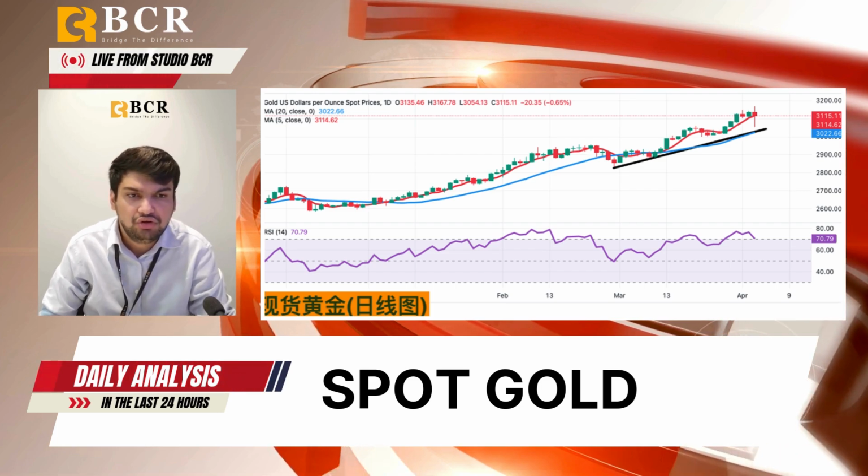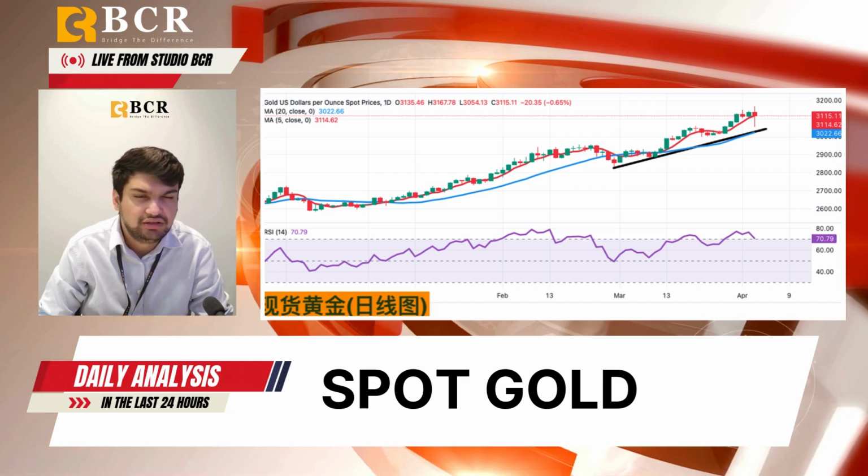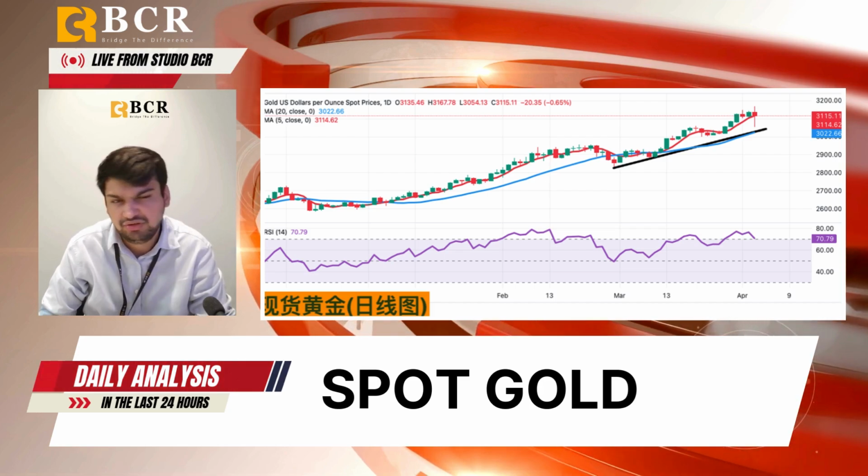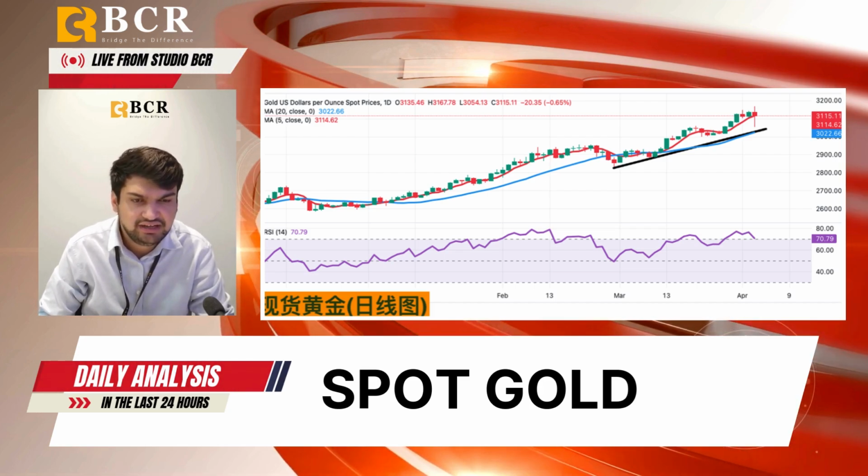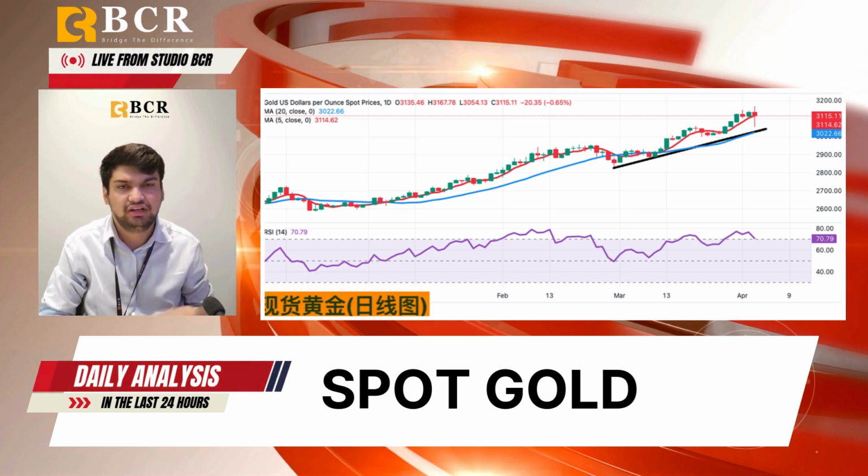Consider going long on gold before 3110 today. Stop loss could be 3105, and target can be 3130 or 3135.